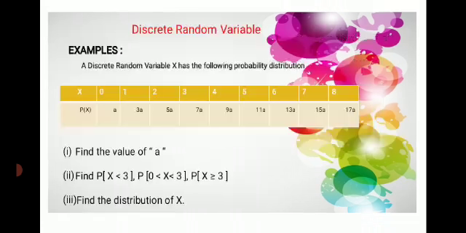Okay, let us see a problem on discrete random variable. The problem: a discrete random variable capital X has the following probability distribution. Here they have given 8 data values. Out of these 8 data values, we have to find the value of A. Next, probability of X less than 3. Then probability of 0 less than X less than 3. Then probability of X